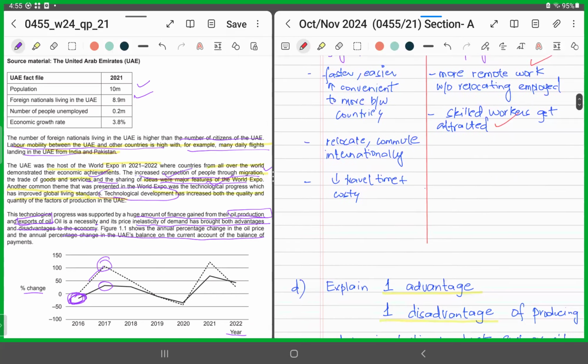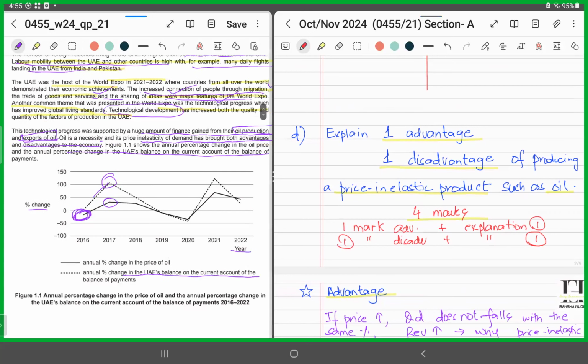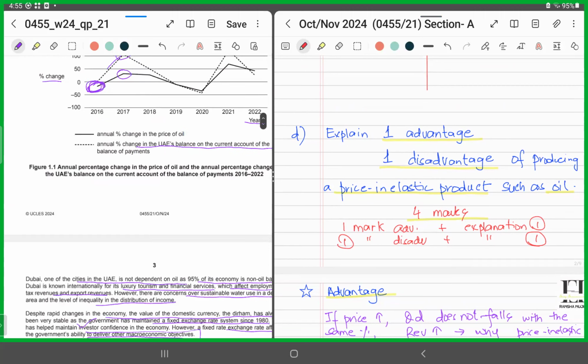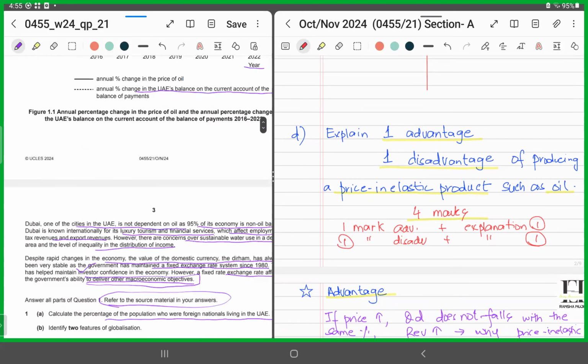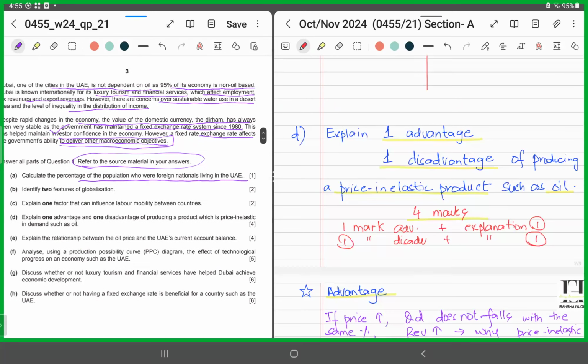Part D, moving forward. Part D says explain one advantage and one disadvantage of producing a price inelastic product such as oil. Now, it's a 4-mark question. So how are you going to distribute the marks? 1 mark is for the advantage, identification. 1 mark is for its explanation. The 3rd mark is for identification of the disadvantage, and explanation of the disadvantage would give you the final 4th mark.